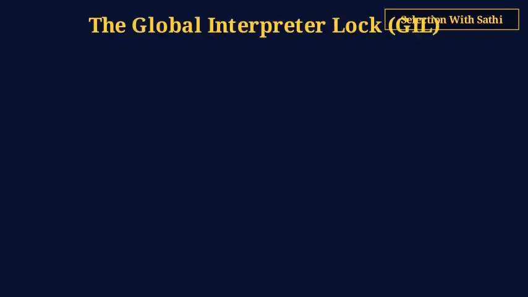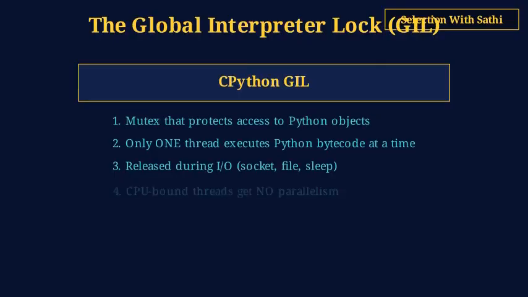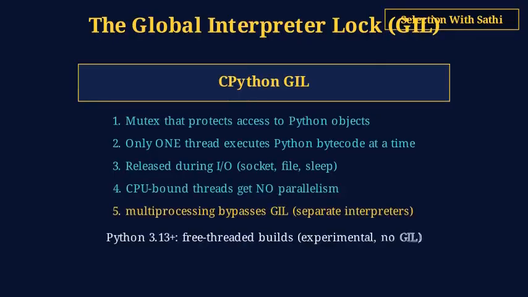The Global Interpreter Lock, or GIL, is central to understanding Python concurrency. It is a mutex in CPython that allows only one thread to execute Python bytecode at a time. This protects reference counting and internal data structures from corruption.